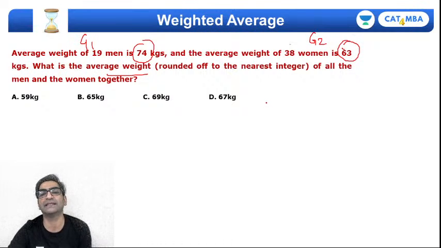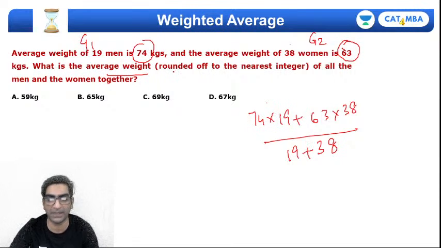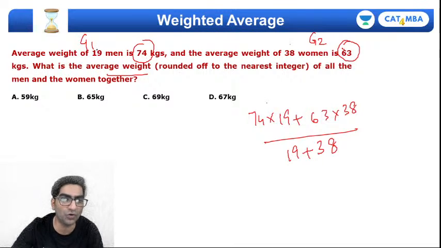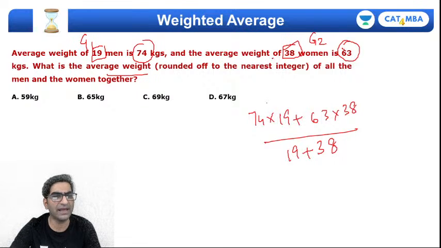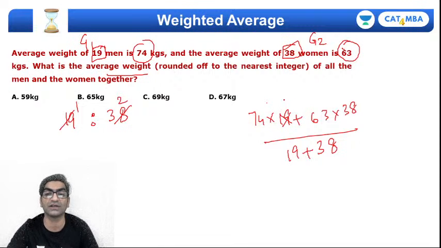So simply use the formula, right? A1 into W1 plus A2 into W2 divided by W1 plus W2, right? And sometimes when you're applying this formula, don't be bullheaded, don't be blind-spotted, because you should look at what the weights are. 19 men, 38 women, right? Is there a simpler way of representing them in ratio terms? Yes, think about it. 19 and 38. What is their ratio? 19 ones are 19, 19 twos are 38. So instead of considering the absolute weights, you could also consider their ratio.